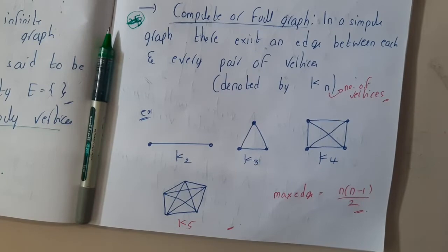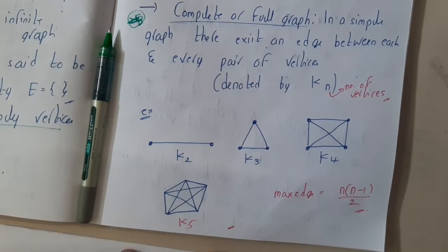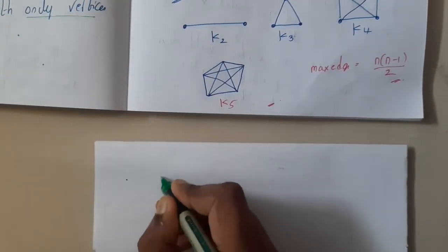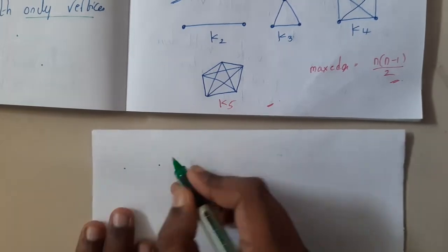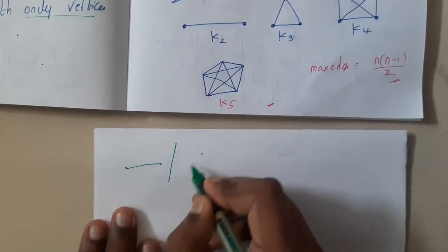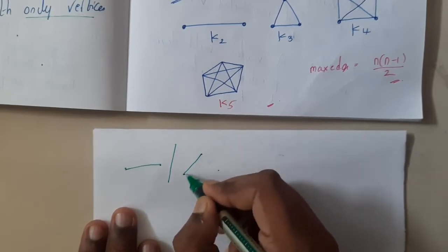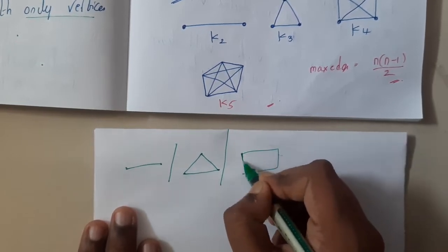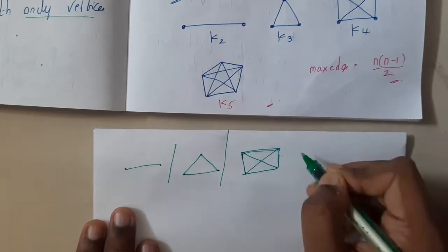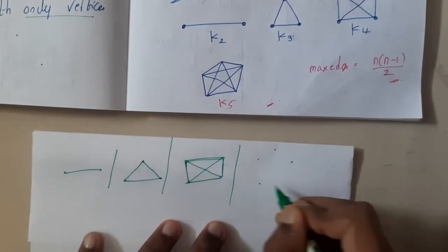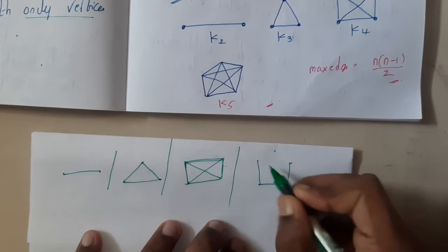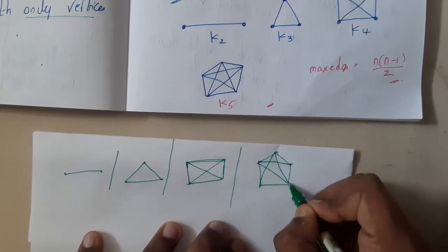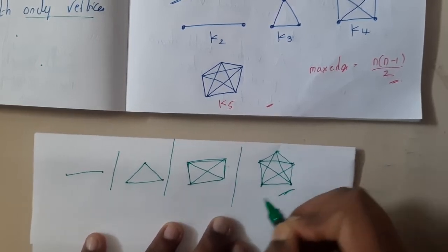So what is a complete graph? If there are 2 vertices, if you draw edges between everyone, there is only one edge possibility here. When it comes to 3 vertices, these 2 can connect, these 2 can connect, these 2 can connect, that's it. When it comes to 4 vertices, this is one possibility, and this and this. When it comes to 5 vertices, 1, 2, 3, 4, 5, these borders can be connected, and similarly all others can also be connected. So these 2, these 2, these 2, these 2, these 2. So these are complete graphs.